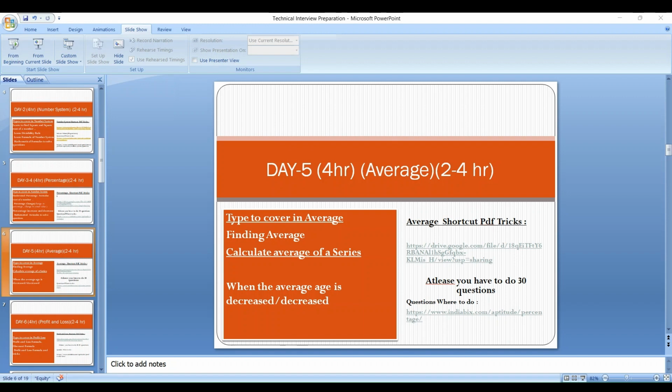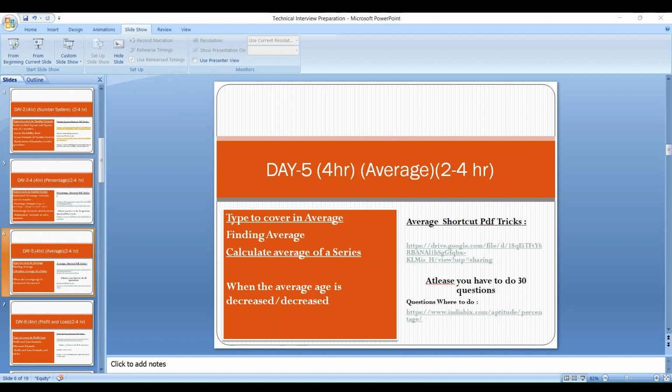Next, on day 13, you have to cover the topic permutation and combination, and it will take 2 to 4 hours. Permutation and combination questions are actually asked in aptitude, only 2 to 3 questions. So you have to solve just 30 to 40 questions of this topic.